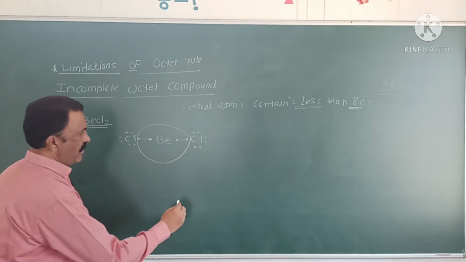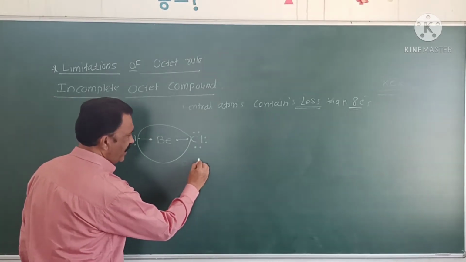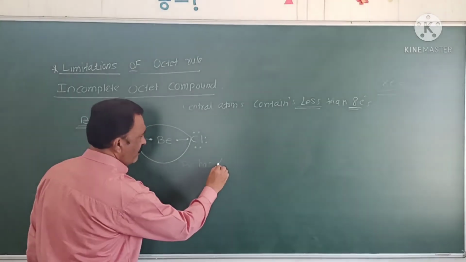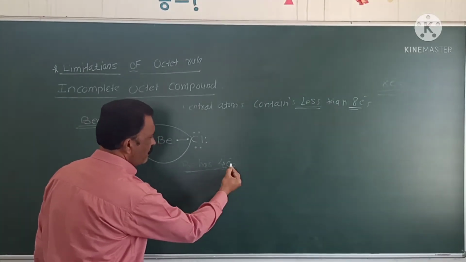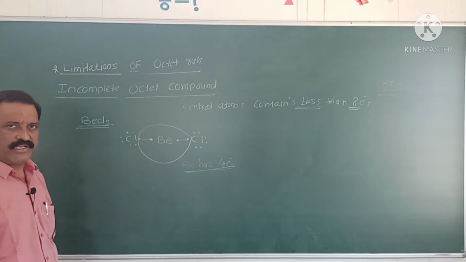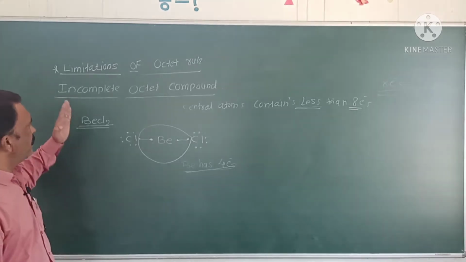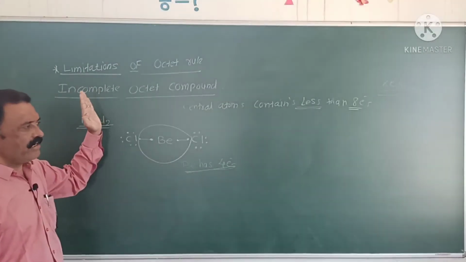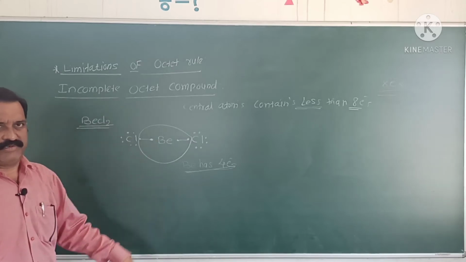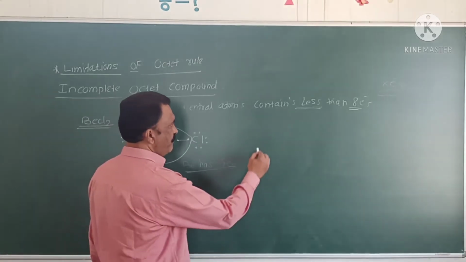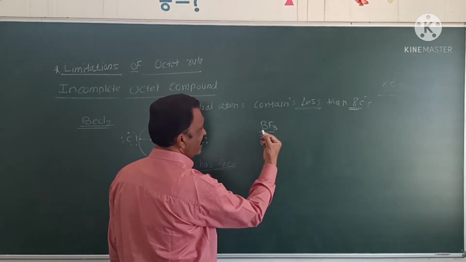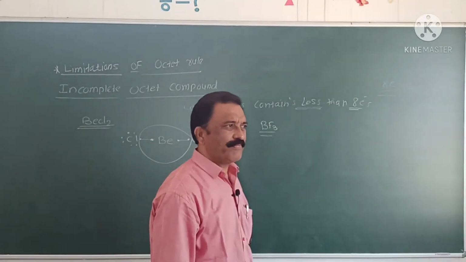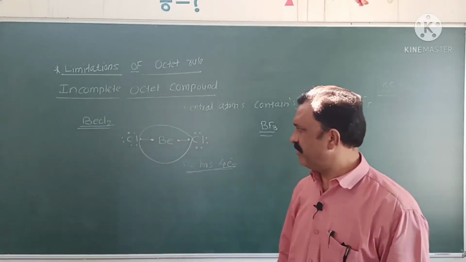That is, beryllium has 4 electrons in its outermost valence shell. Hence, it is an incomplete octet compound. Similarly, BF3, boron trifluoride, is also an incomplete octet compound.